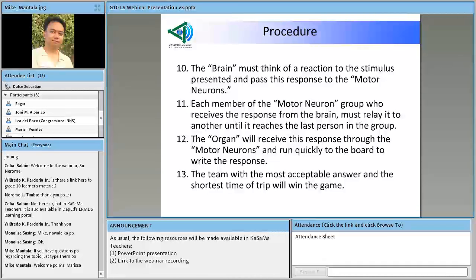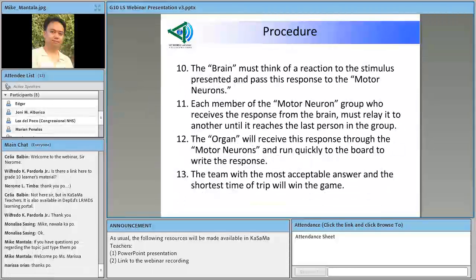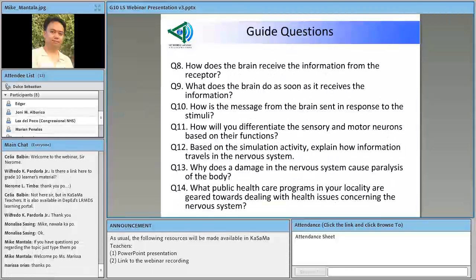Pero I think this will be resolved if, for example, the class decides to have two students to represent organ. Okay? One receives the stimulus situation and another one writes a response to the stimulus situation on the board. Okay. Next, the team with the most acceptable answer and the shortest time of trip will win the game. Okay? So, napakasimple po ng activity nito, no? Message relay lang siya. Kaya lang sa procedure pa lang ho, napakarami ng pwedeng pag-usapan.